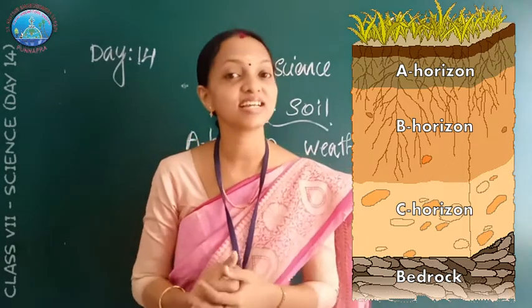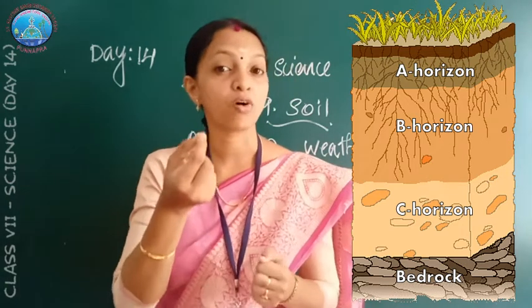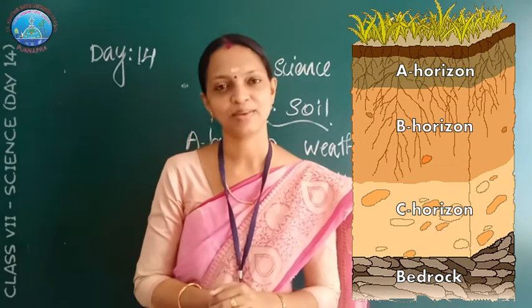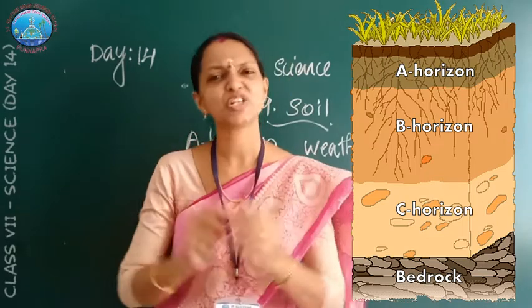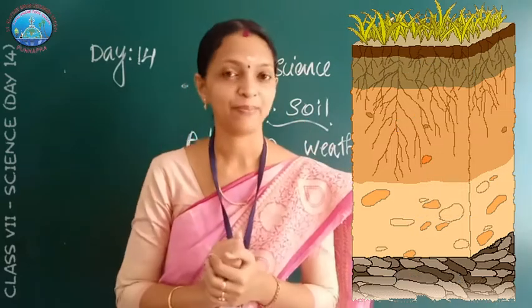The next layer is C horizon. It is made of small rocks with cracks and crevices. The last layer of the soil is bedrock. It is very hard and difficult to dig with a spade.